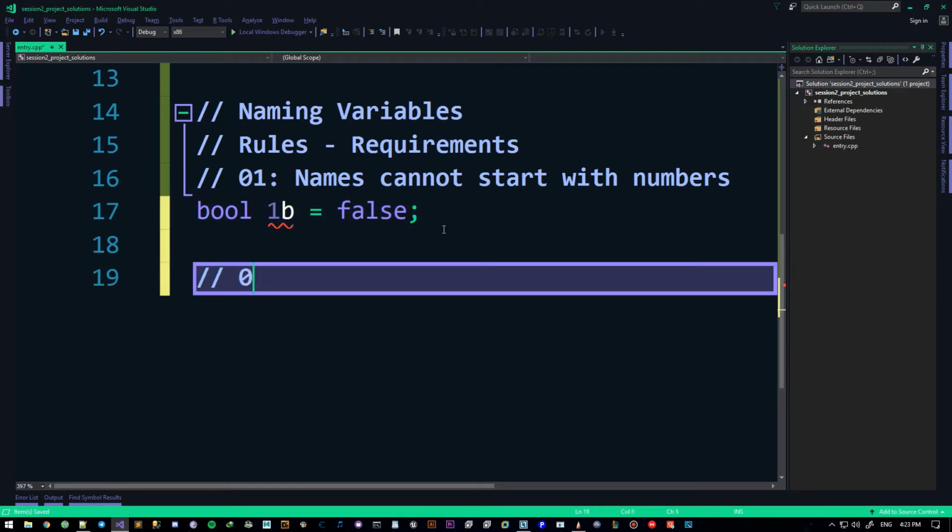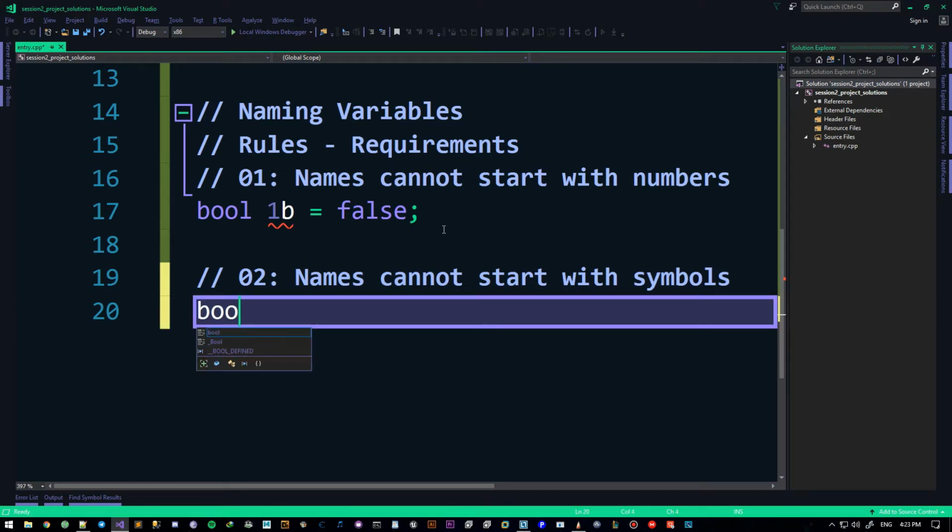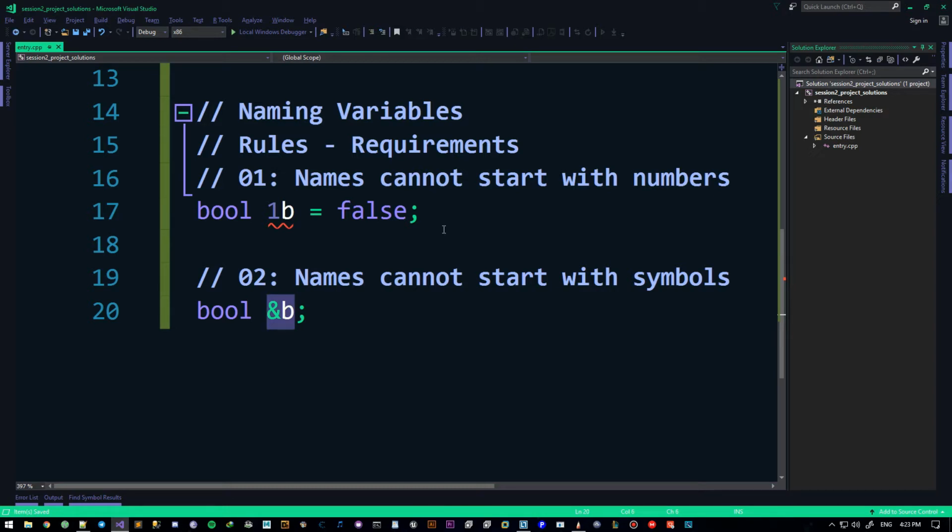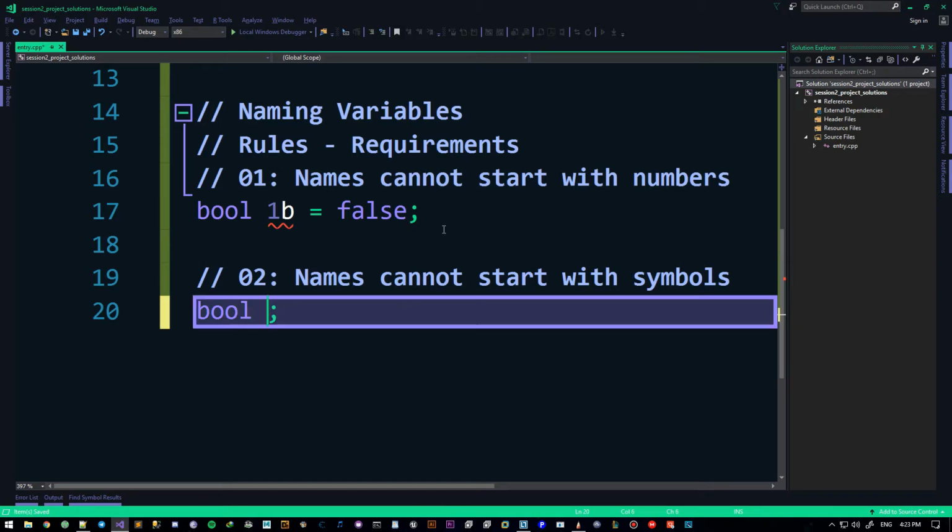Rule number 2, names cannot start with symbols. Now, there are a couple of exceptions to this. I can say something like bool &b, but let's not talk about that one just yet. We will talk about that when we get to references. We will talk about this guy when we get to pointers. We will talk about this guy when we get to WinAPI.